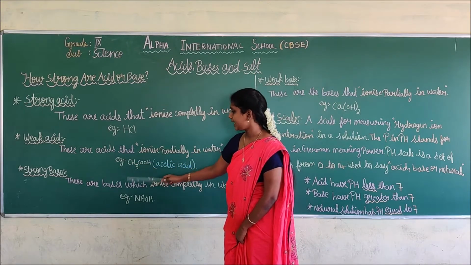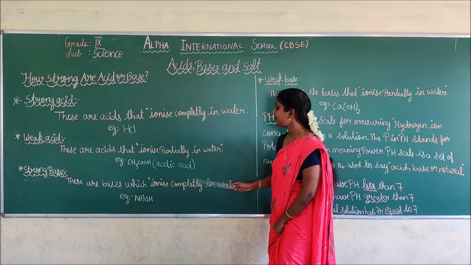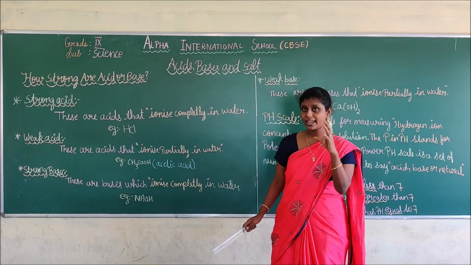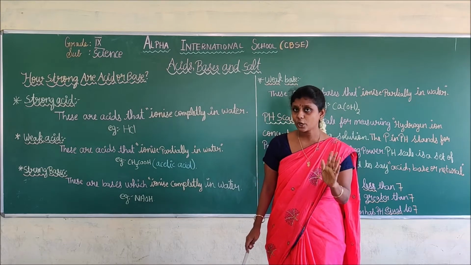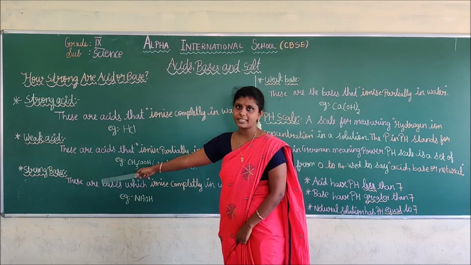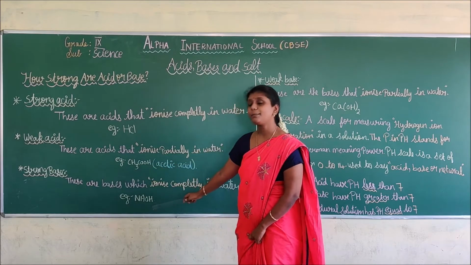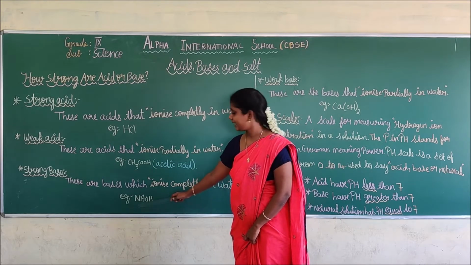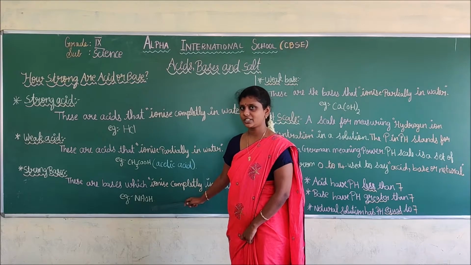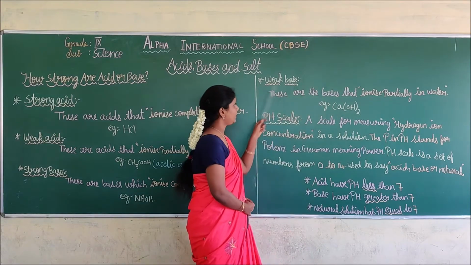You understand? Next, strong base. These are all bases which ionize completely in water. The base which is completely soluble in water, that we call a strong base. Do you understand? The example of strong base is sodium hydroxide, NaOH. Okay. Next, weak base.